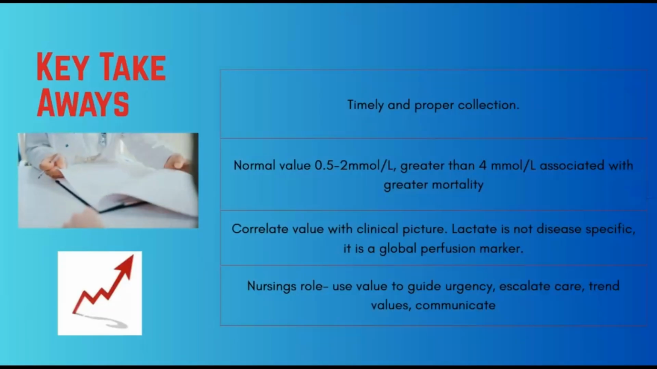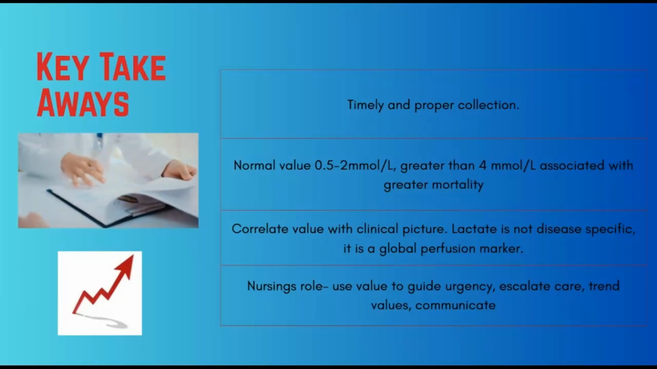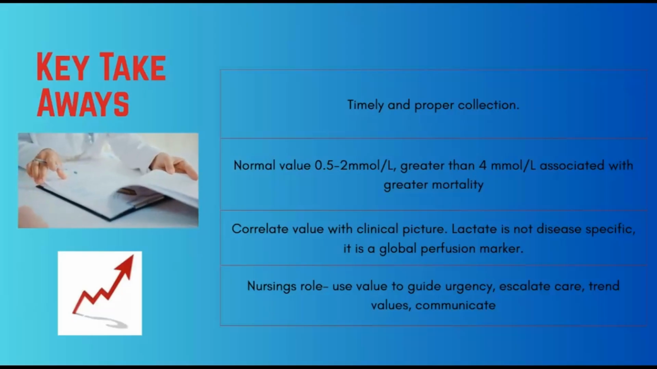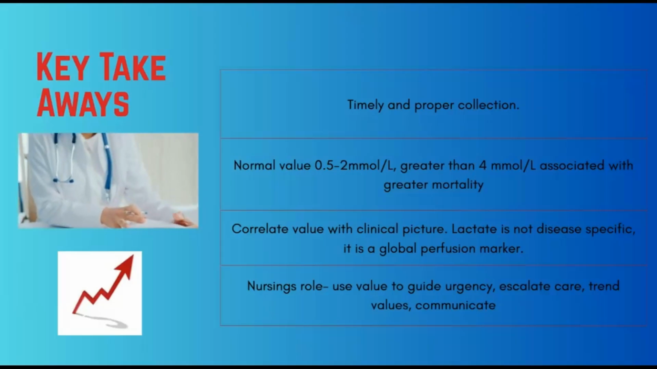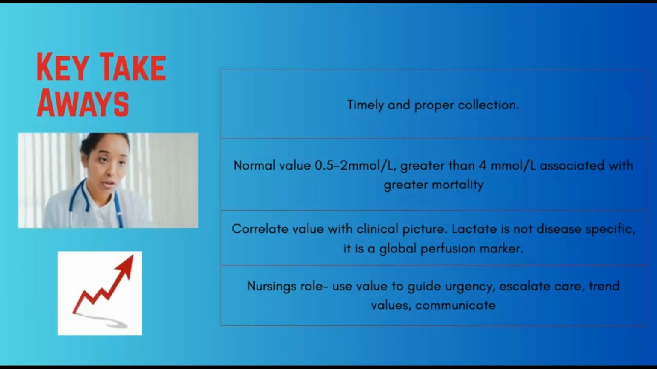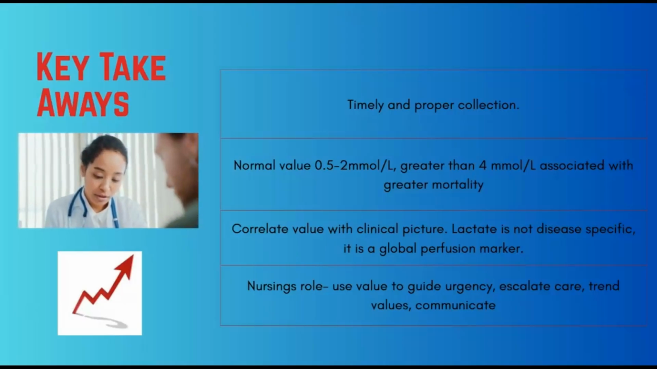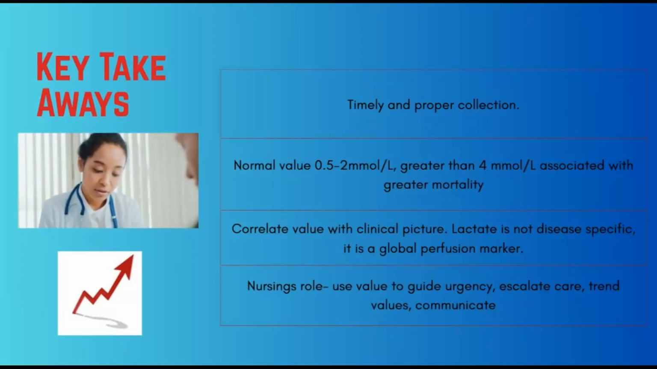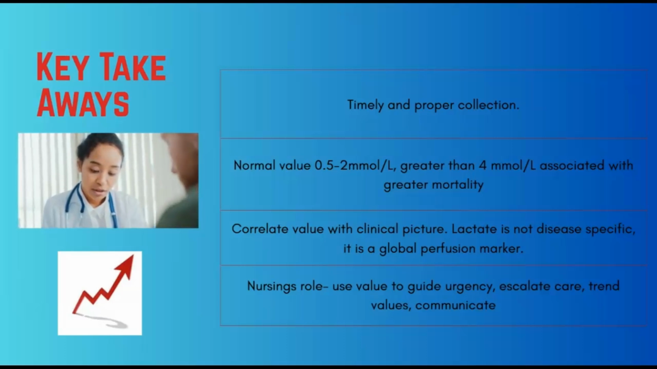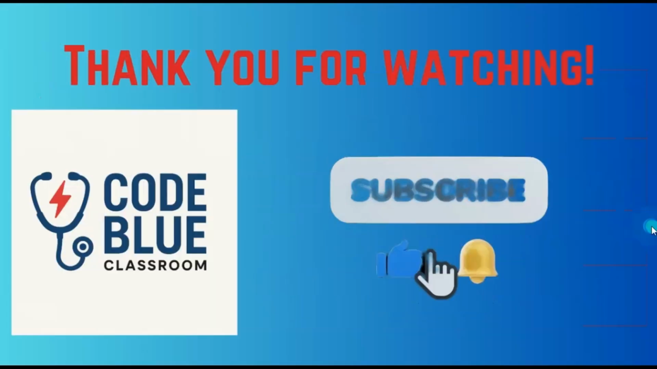So what are our key takeaways? Remember, timely and proper collection are integral in getting accurate lactate levels. What are our normal values? 0.5 to 2 millimoles per liter. Greater than 4 millimoles per liter is associated with greater mortality. And we want to correlate our value with that clinical picture. Lactate is not disease specific. It is a global perfusion marker. So our role as nursing: use the value to guide urgency, escalate care, trend our values, and communicate to our providers.